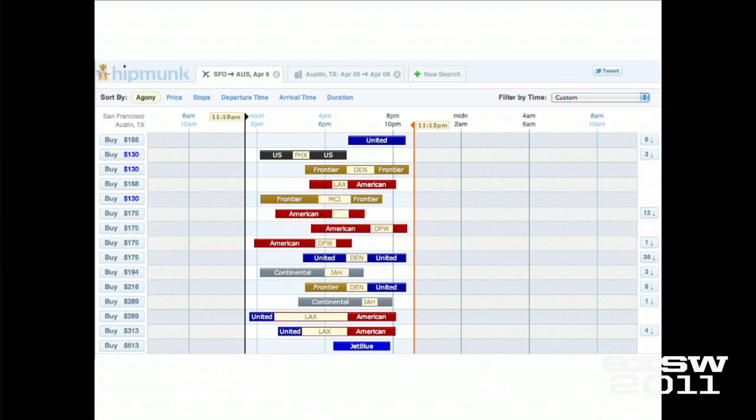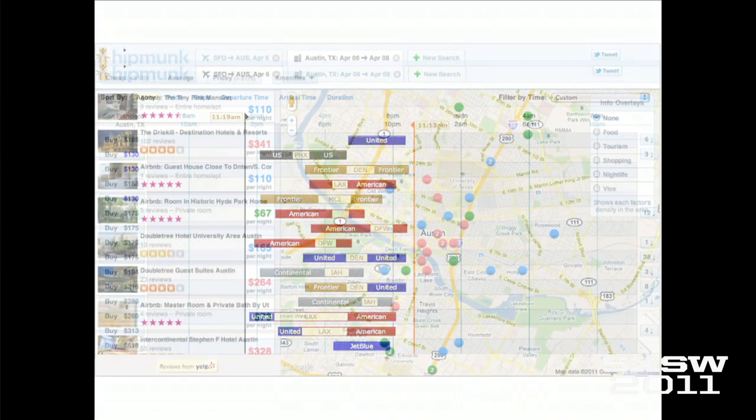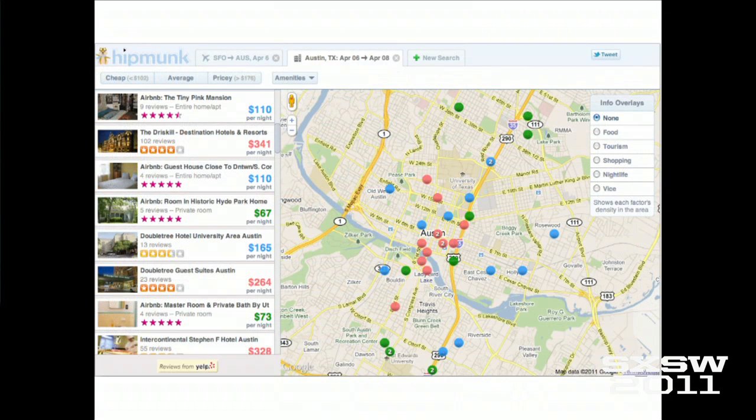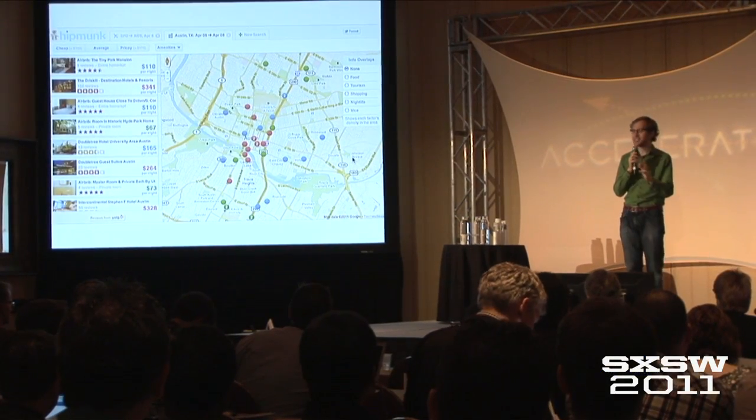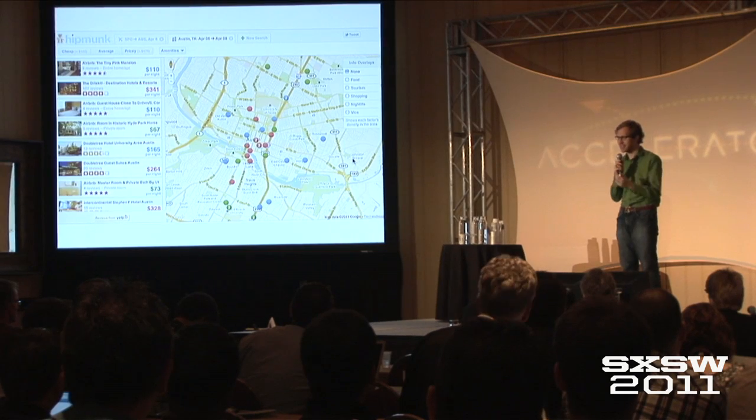Next, let me show you what we've built on hotels. This is a set of results for Austin. A few things to note here. First, we're not sorting these results by price or by how much we're getting paid by the hotels like some of our competitors are. We're sorting by what we call ecstasy. Agony for flights, ecstasy for hotels.